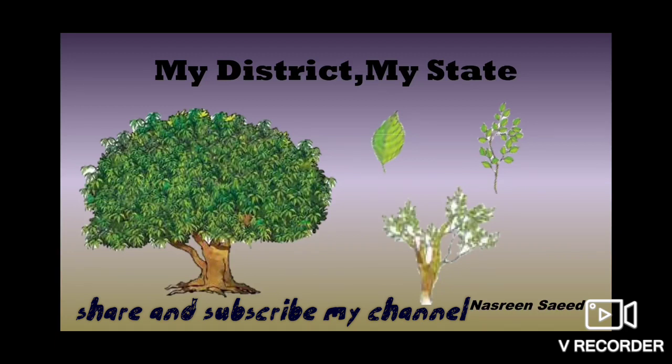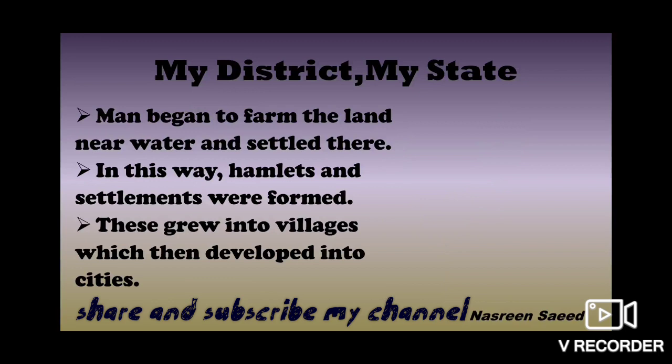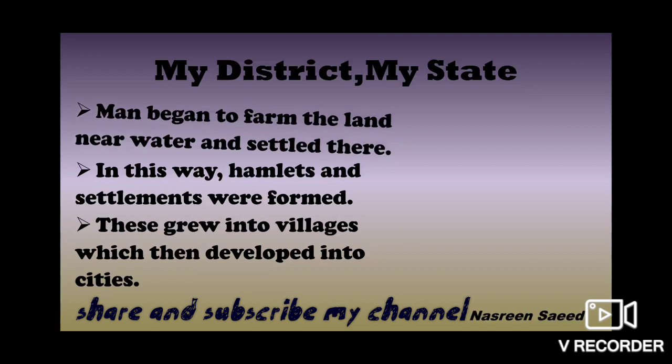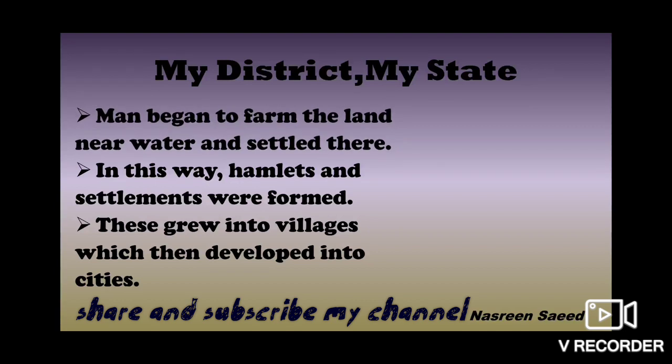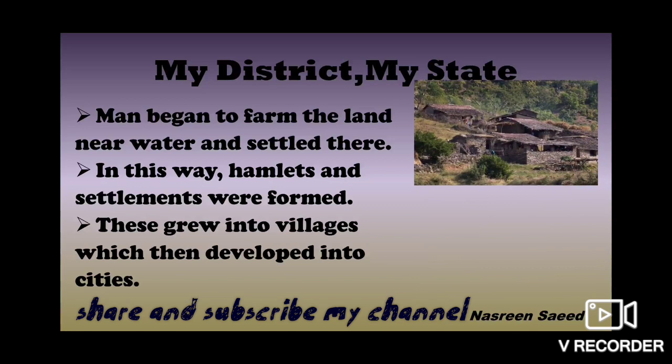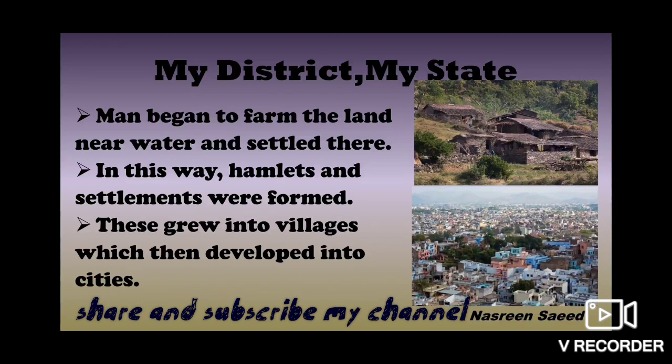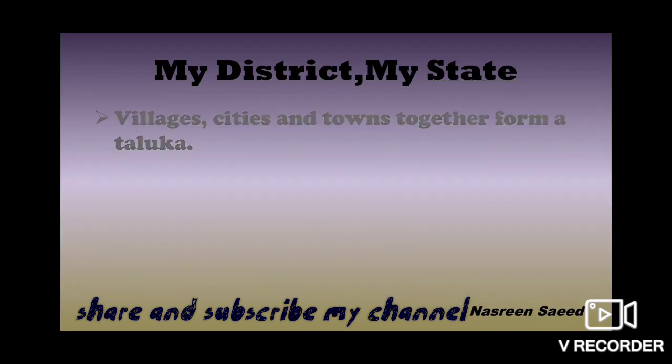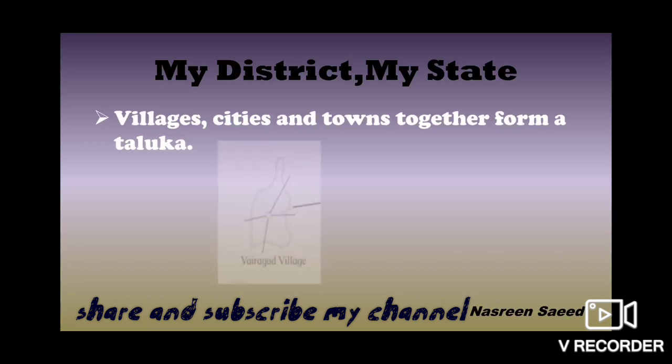In the same way, our state too is made up of many settlements, villages, towns, talukas and districts. So now let's see how our districts and states are formed. Let us understand. Men begin to farm the land near water and settle there. In this way, hamlets and settlements were formed. These grew into villages which then developed into cities. Villages, cities and towns together form a taluka.